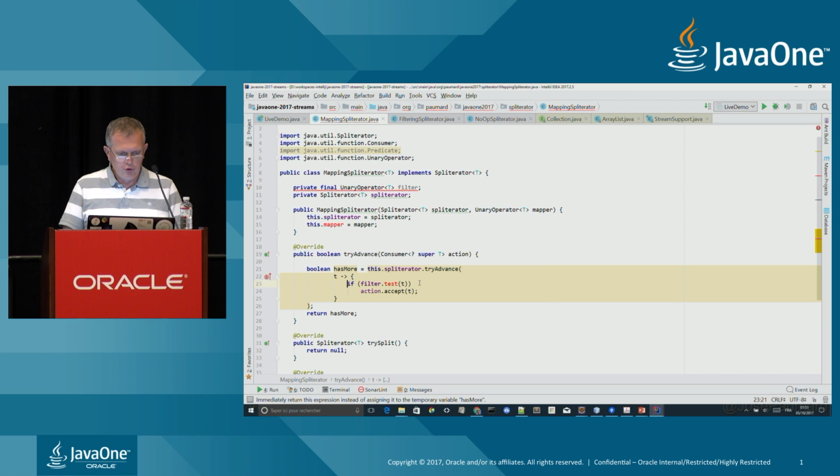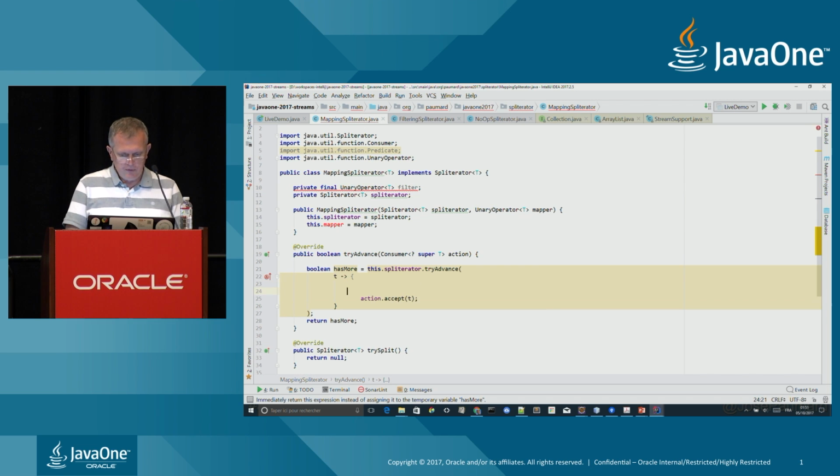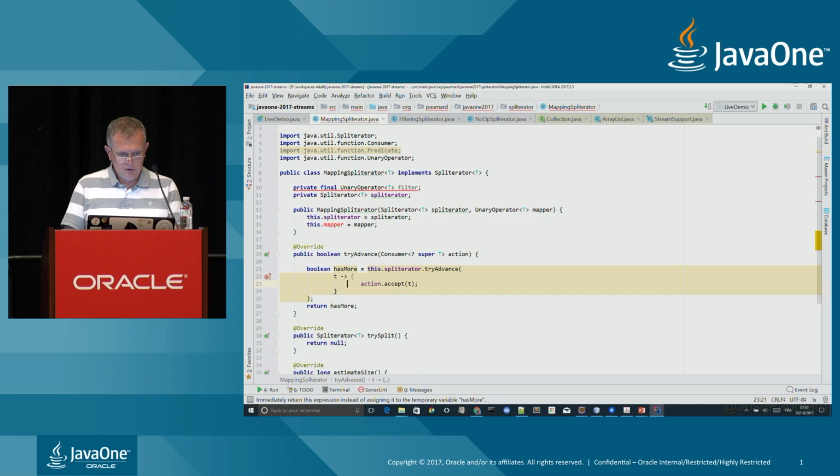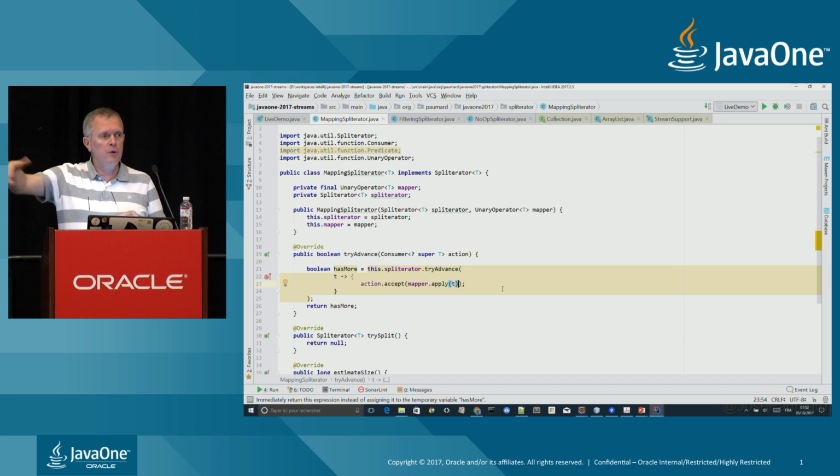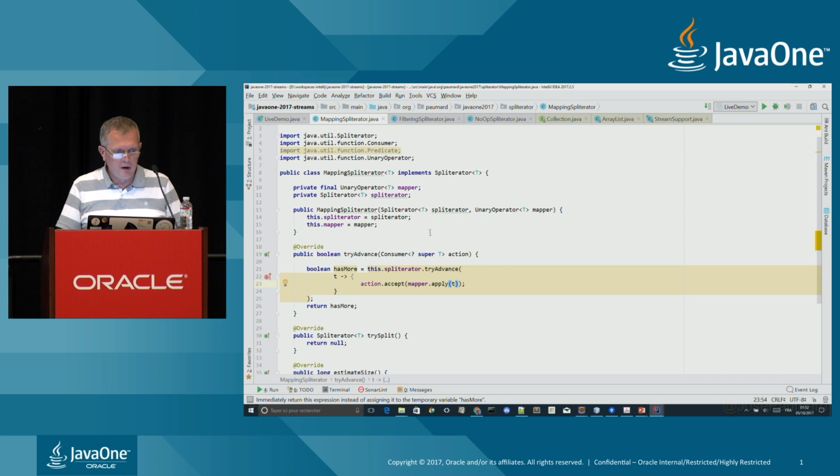So now what I'm going to do is remap this T object using this mapper. So I'm just going to call mapper.apply of T. That is, I am changing the nature of this object. Here I'm not changing the type, but I could change the type as well, and transmit this transformed object to my downstream.